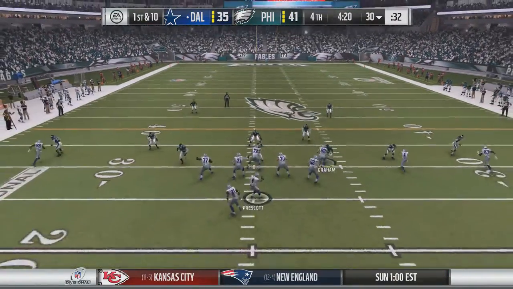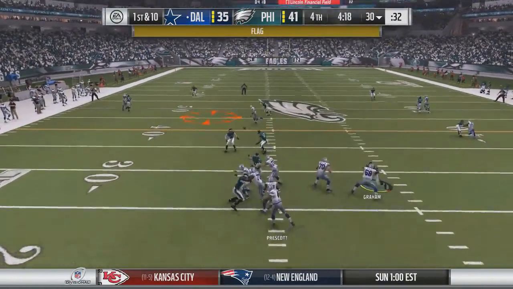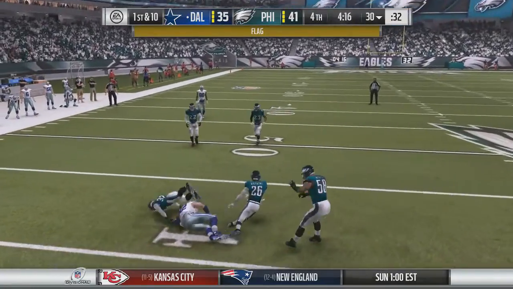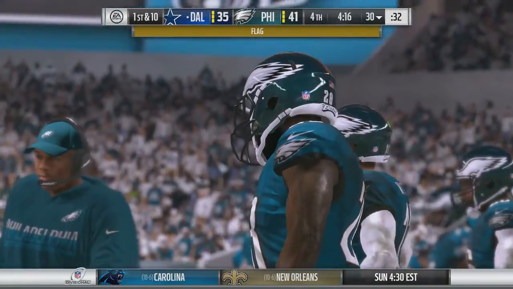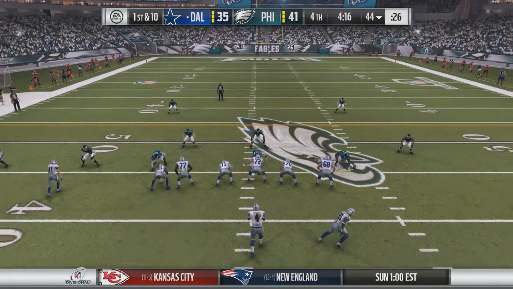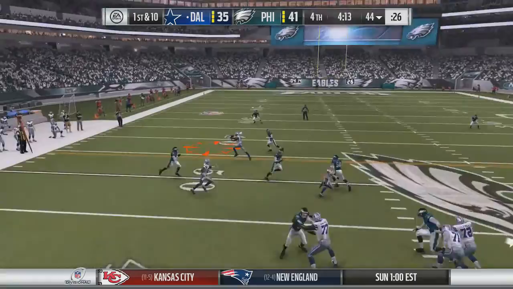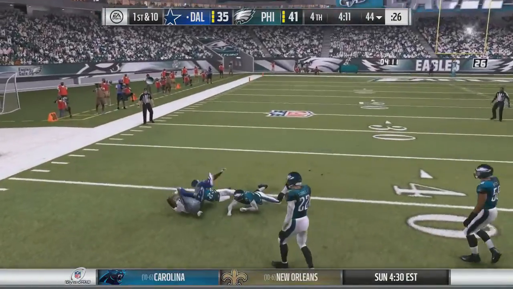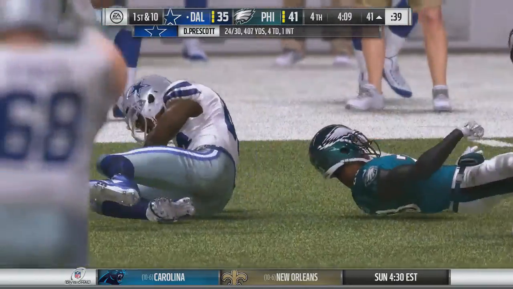So 1st and 10, Prescott in pistol, takes the snap. Stands in the pocket, goes over to the left side, caught by Whitney, and he's got the first down. That flag would be against Philadelphia again. It was a holding on one of our defensive backs, so the Cowboys would decline it, take 1st and 10 at the 44. So now Prescott in shotgun, goes to the outside. It's caught by Bryant, and Dez Bryant brought down to the 40-yard line into Philadelphia territory.